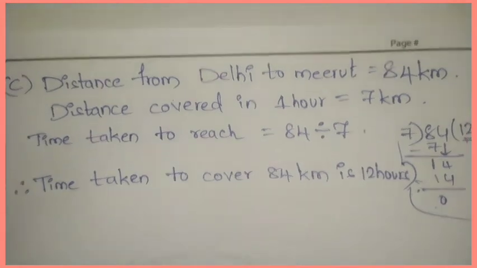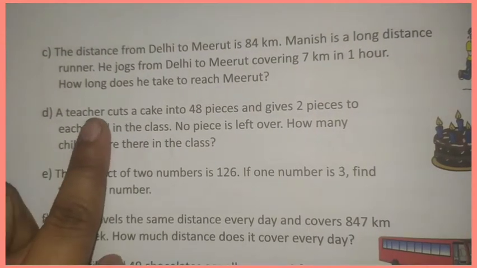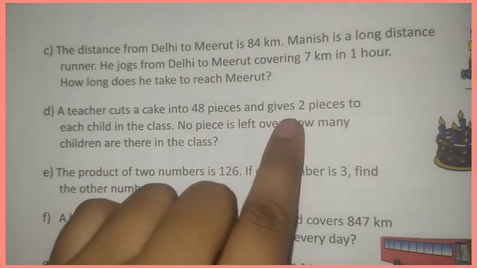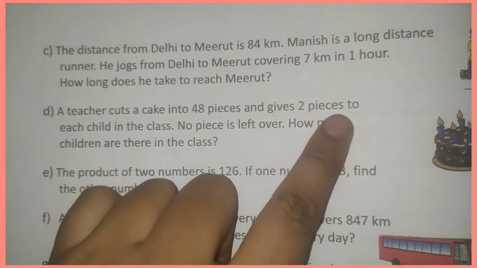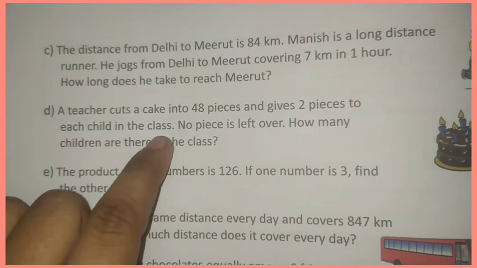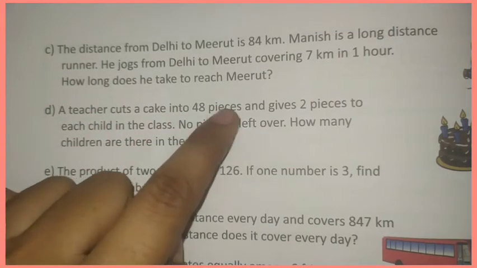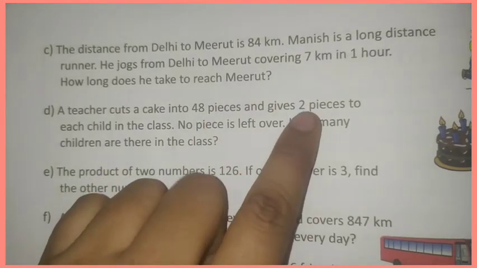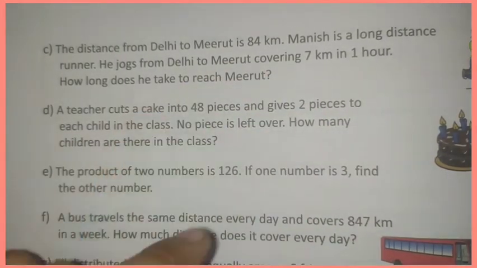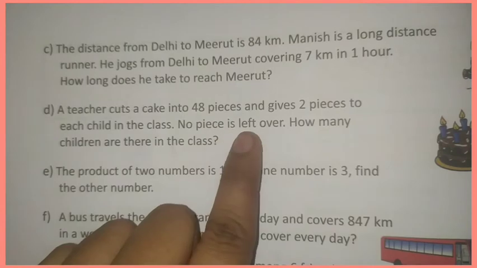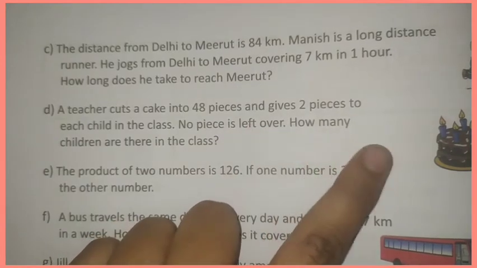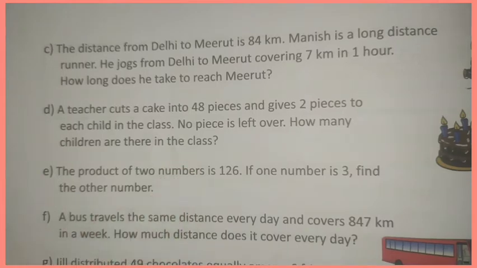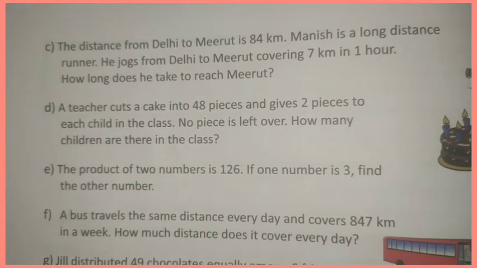Now look at D question. A teacher cuts a cake into 48 pieces and gives 2 pieces to each child in the class. No piece is left over. How many children are there in the class? Now look at D answer.